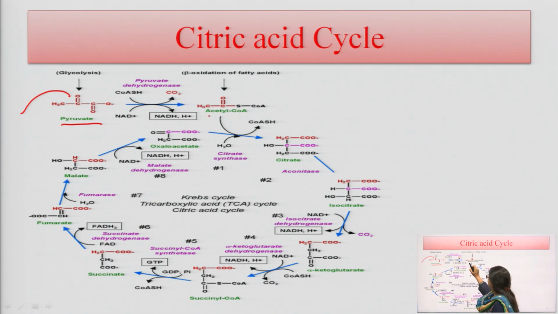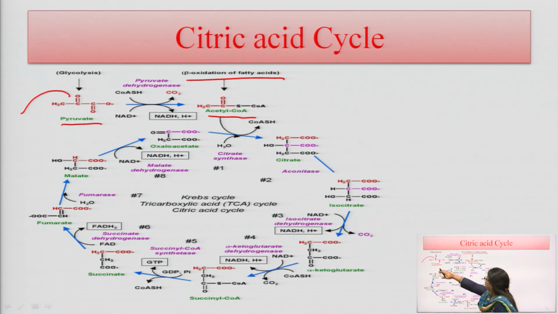This acetyl coenzyme A also comes from the beta oxidation of fatty acids. You will learn about that in Unit 3. So, beta oxidation of fatty acids also has acetyl coenzyme A as its last product. So, it comes from fatty acid oxidation, and it also comes from glycolysis, where pyruvate is converted into acetyl coenzyme A by the pyruvate dehydrogenase enzyme.